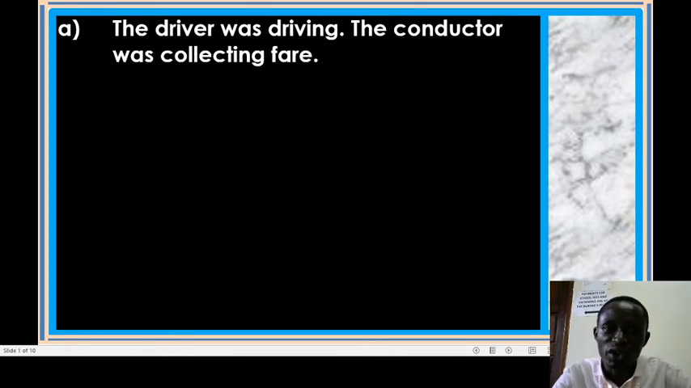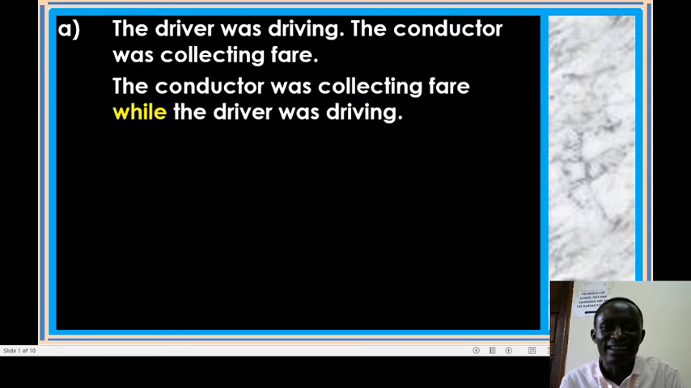We are now asked to join these 2 phrases using while. Okay, we need to say the conductor was collecting fare while the driver was driving. Okay, that's the right answer. The conductor was collecting fare while the driver was driving. You realize that in the first phrase, we end in a full stop. Then another phrase starts in a capital letter. So when we join these 2, we shall make 1 sentence.